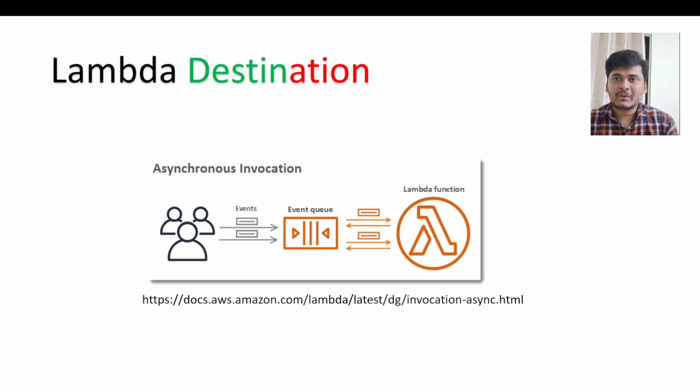Did you know that you can send the output of your asynchronous Lambda execution to another AWS service using Lambda Destination? Whenever you asynchronously call a Lambda function, Lambda places this event into a queue and sends back a success, and a separate process reads this event and triggers your Lambda handler code. So this is how the asynchronous call will execute.